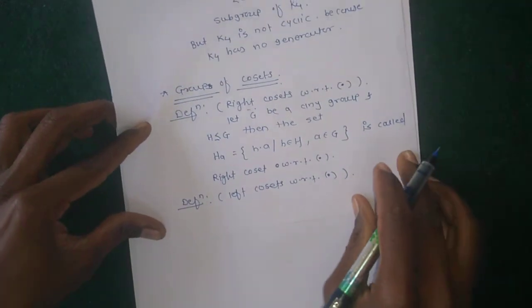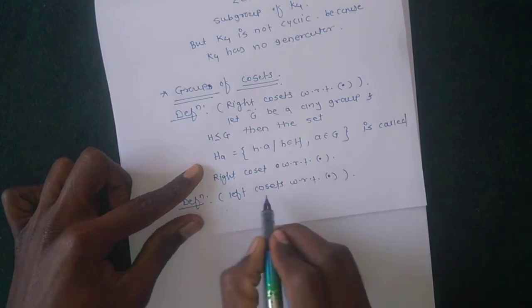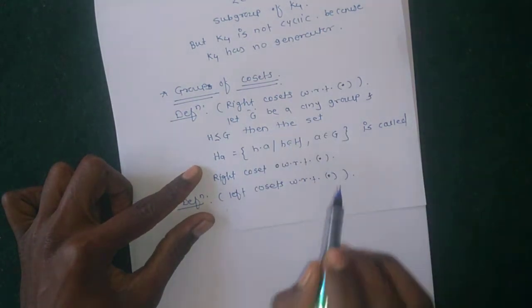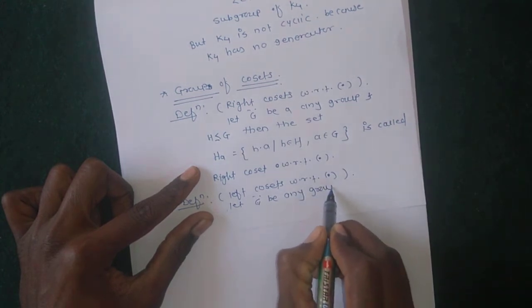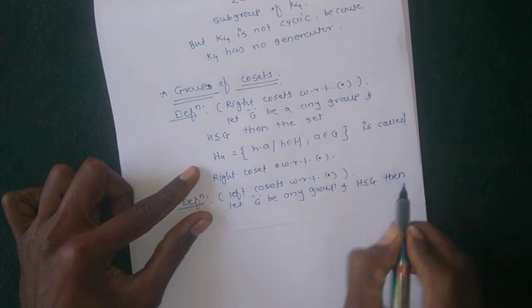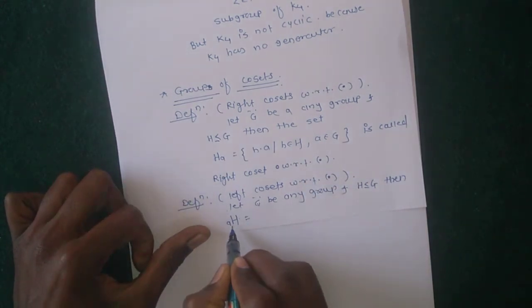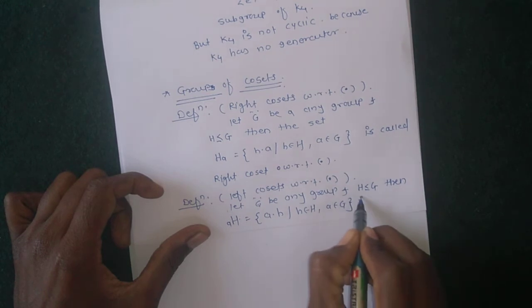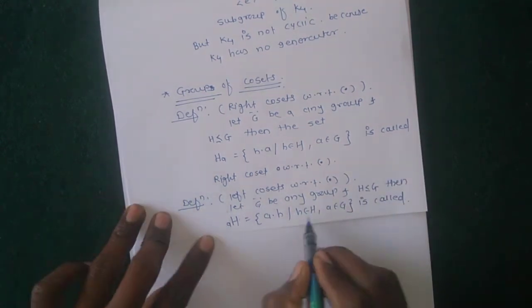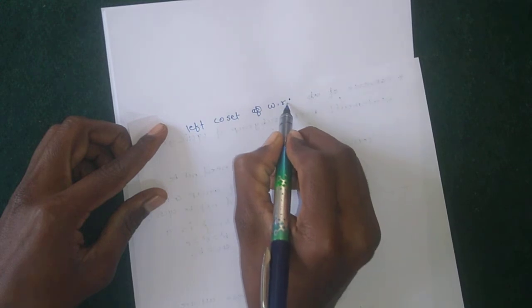Only here it changes: let G be any group and H is a subgroup of G, then the set aH, equal to a into h, where h belongs to H and a belongs to G, is called the left coset with respect to multiplication.